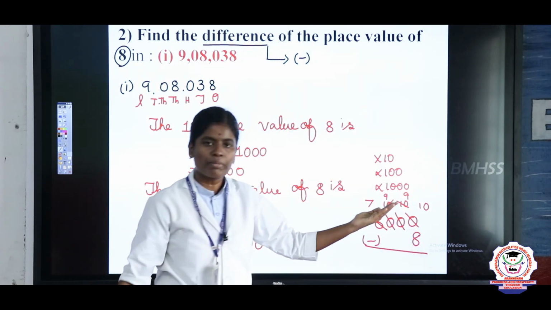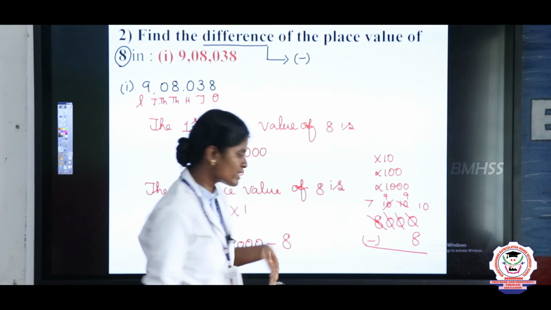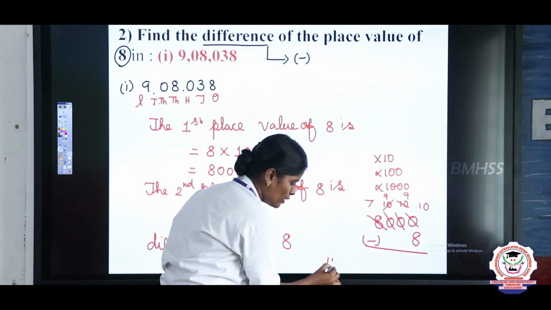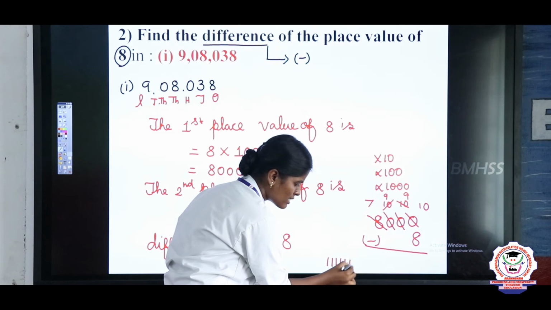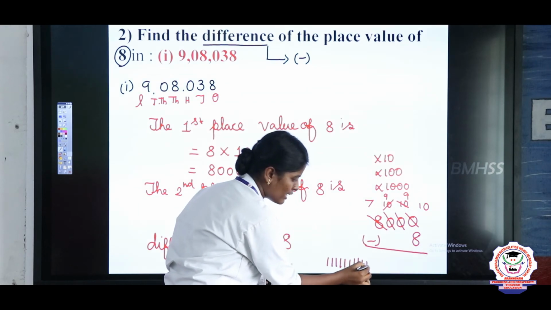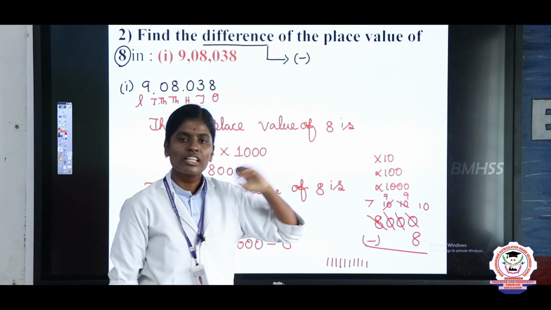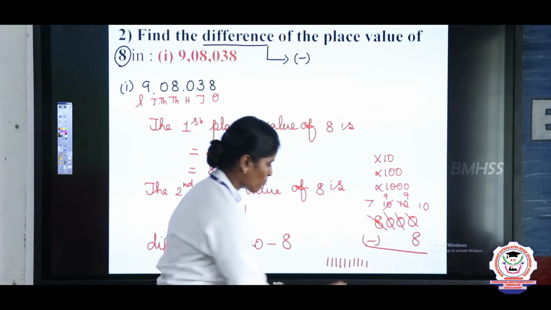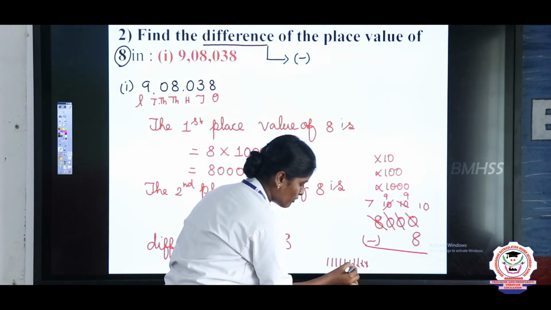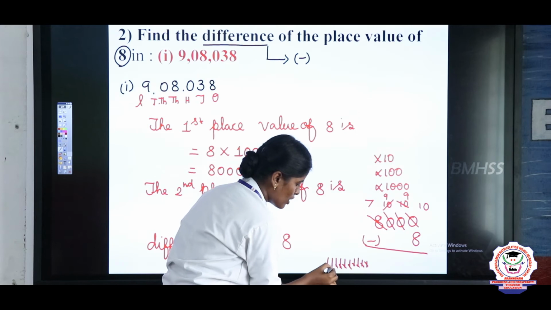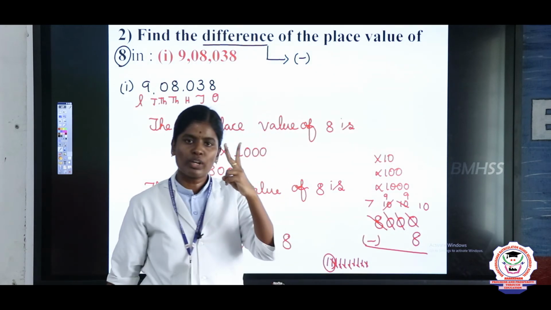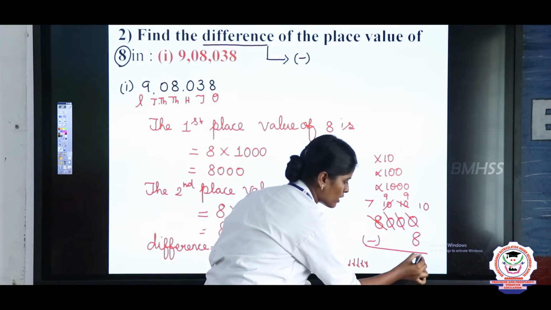Now we subtract 10 minus 8. Put 10 lines, 1, 2, 3, 4, 5, 6, 7, 8, 9, 10, and strike out 8 lines. Remaining we have 2 lines. So the answer is 2.